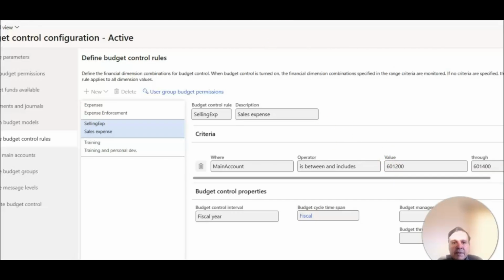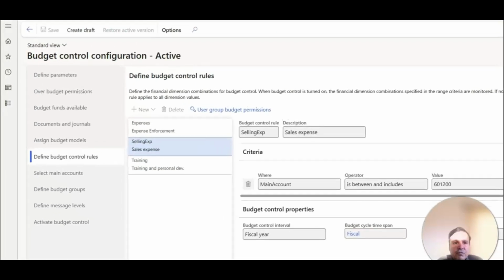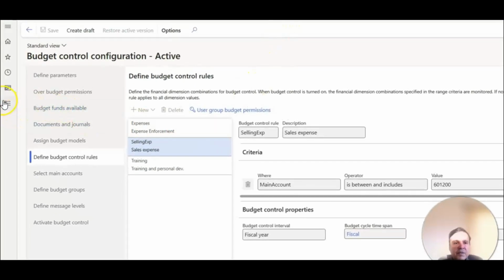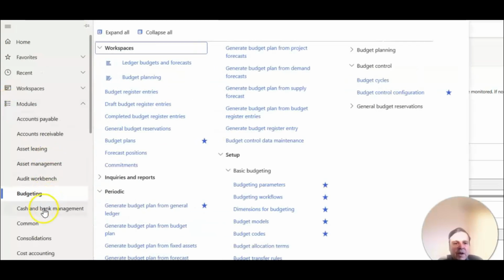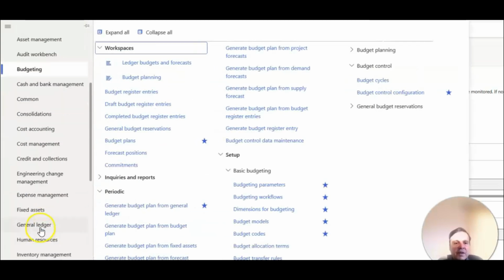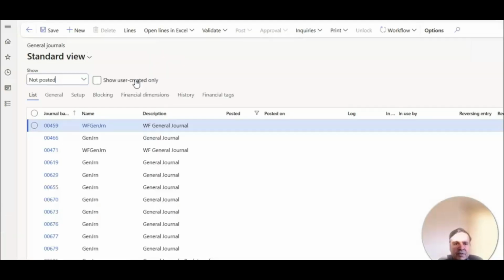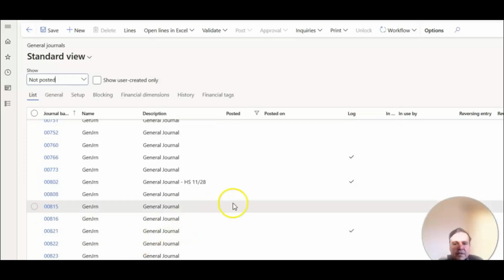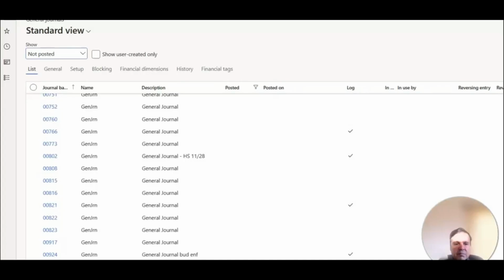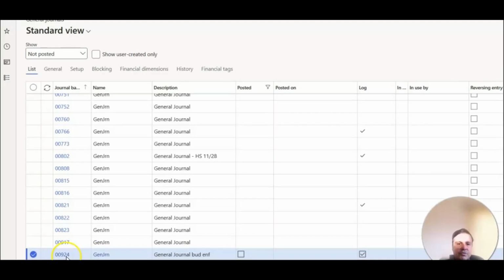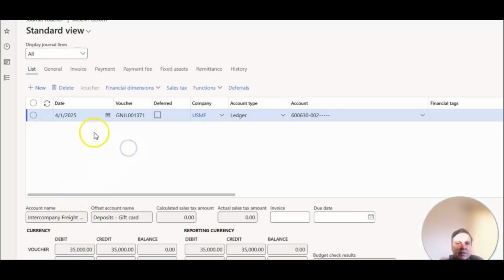Okay. So let me now walk you through the enforcement of the budgets. For ease of demo, I have gone into general ledger. I've created a simple journal entry just to show whether it's going to work or not, right? The entry that I have created is the budget enforcement entry 924. I'm going to walk you through. Okay. So the date is the quarterly date, so anything between this date should get enforced.